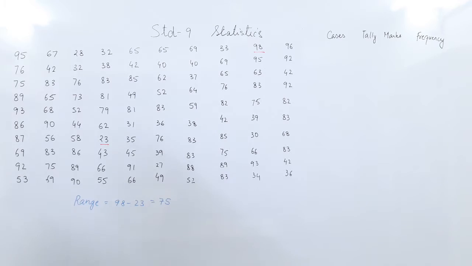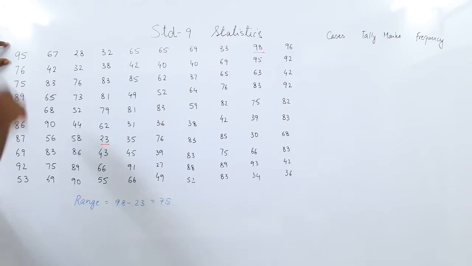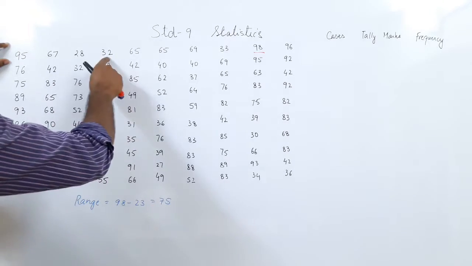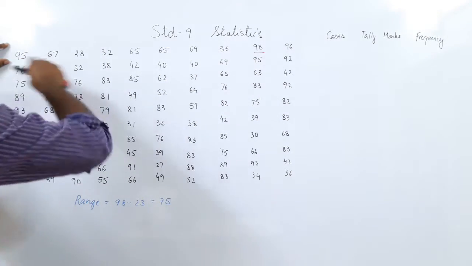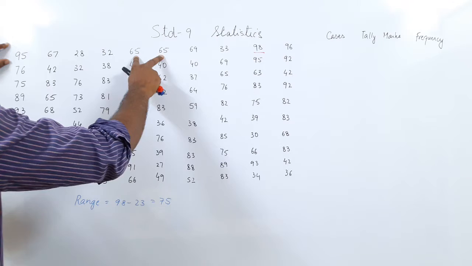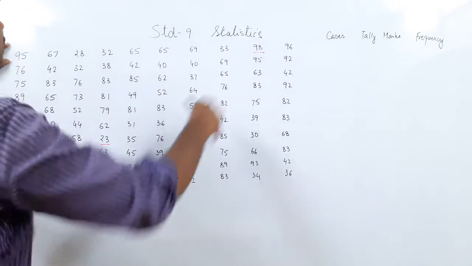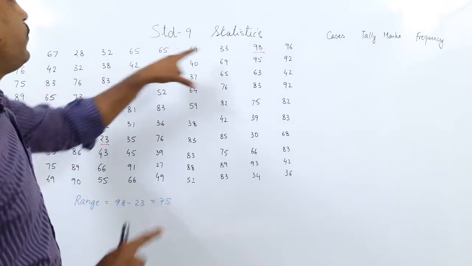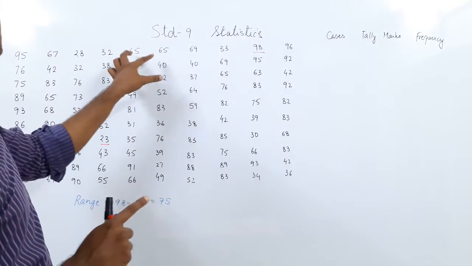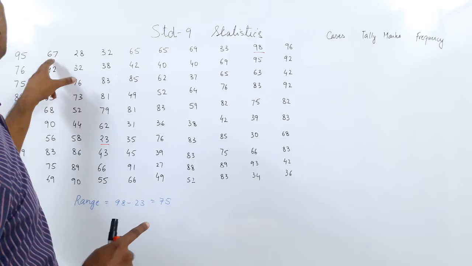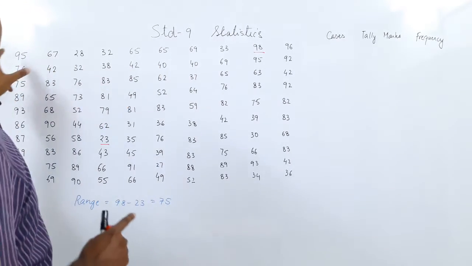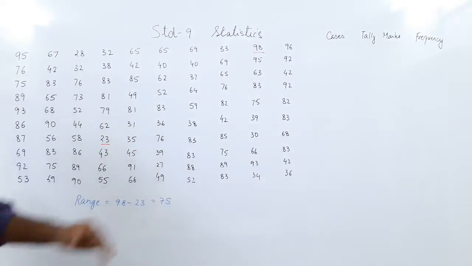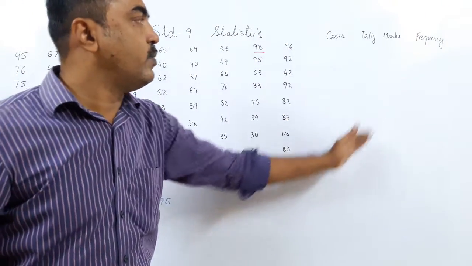Suppose I only go by the first 10 lines, then I will write 28 occurs one time, 32 occurs one time, 33 occurs one time, and 65 occurs two times. So the frequency of 28 is 1, of 32 is 1, of 33 is 1, of 65 is 2, of 67 is 1, 69 is 1, 95 is 1, 96 is 1, 98 is 1. So 10 data I can easily make a column and do it.